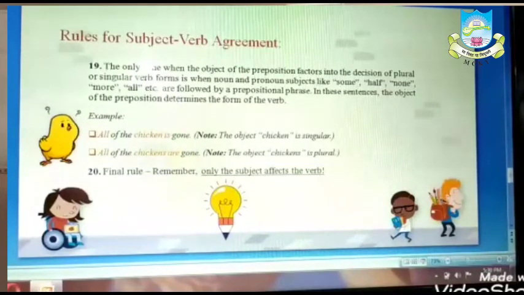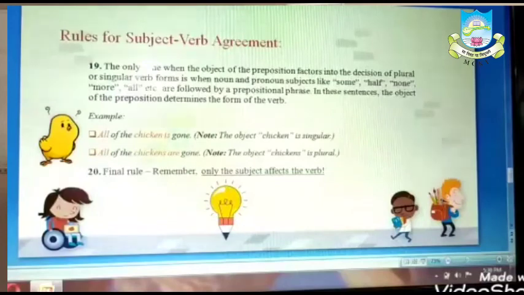And the final rule is, remember, only the subject affects the verb. This is what you should remember. As I told you in the beginning of the lesson, if you can identify the true subject in a sentence, you will never make any mistakes in subject-verb agreement. And you will always be happy to do subject-verb agreement exercises.